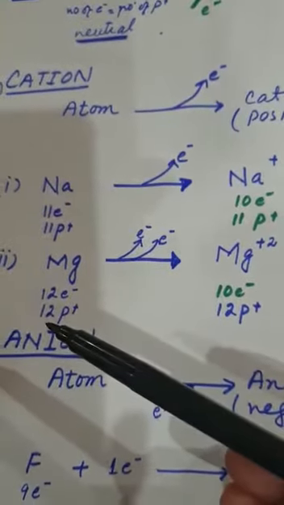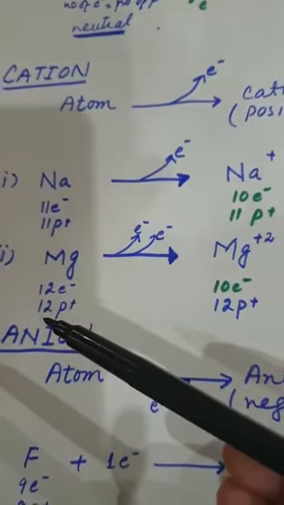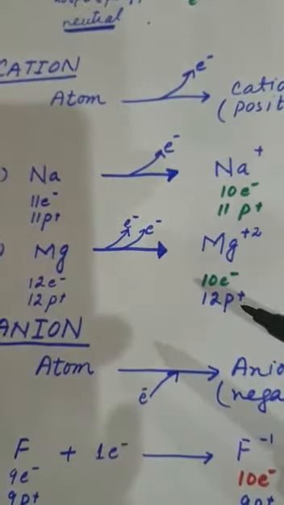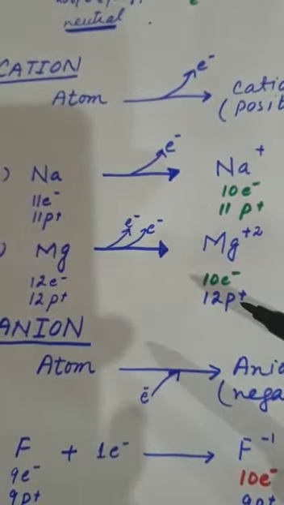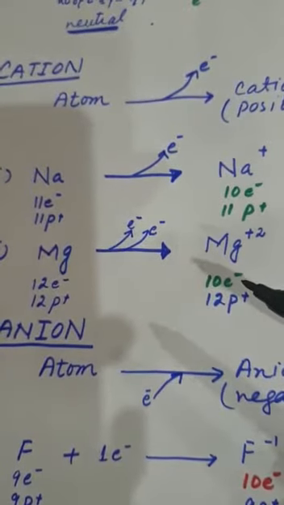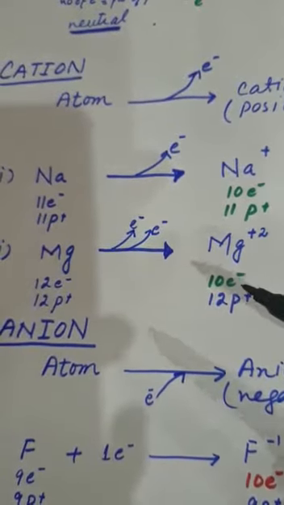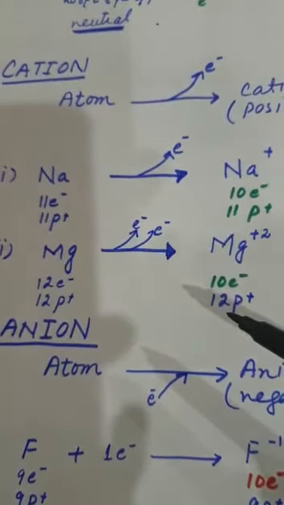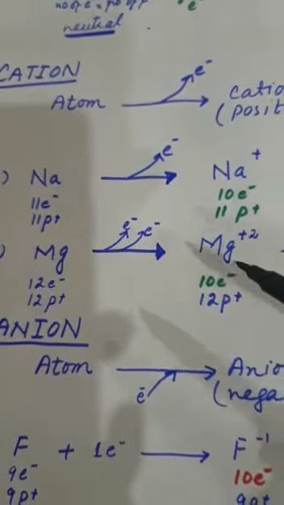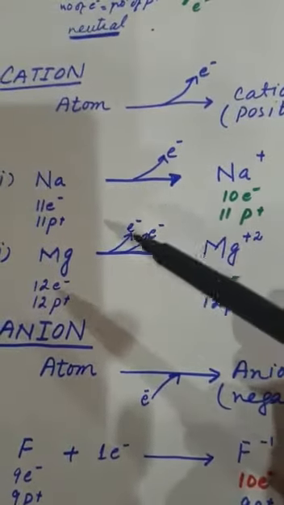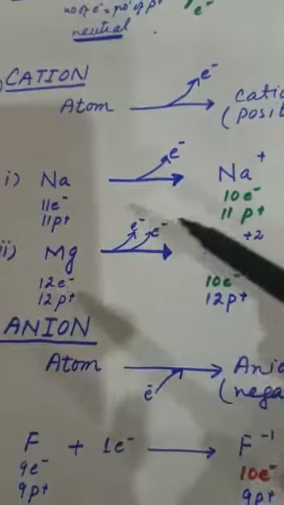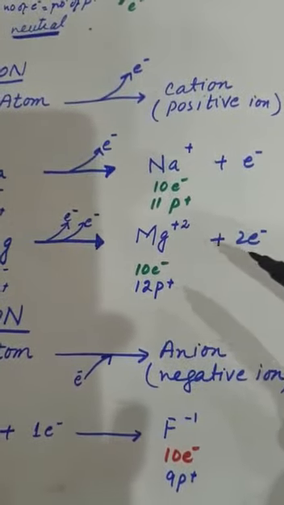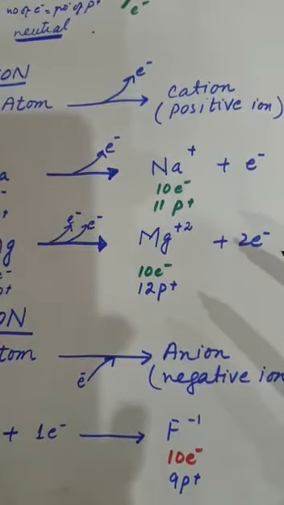The number of protons remains the same, 12 protons before the reaction and 12 protons after the reaction. Now you can observe that there are 2 electrons less than the number of protons. So 2 protons are more than the number of electrons. For that reason, by the loss of 2 electrons from magnesium, it acquires a plus 2 charge.